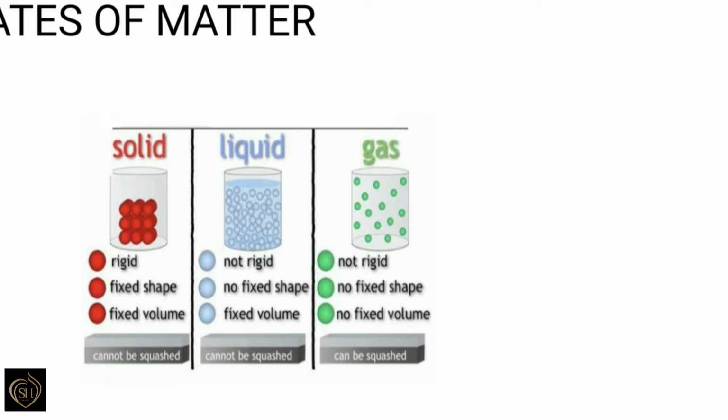Once again, gases have neither a fixed shape nor a fixed volume. They can flow in all directions and can be easily compressed. This is about the properties of solid, liquid and gas.